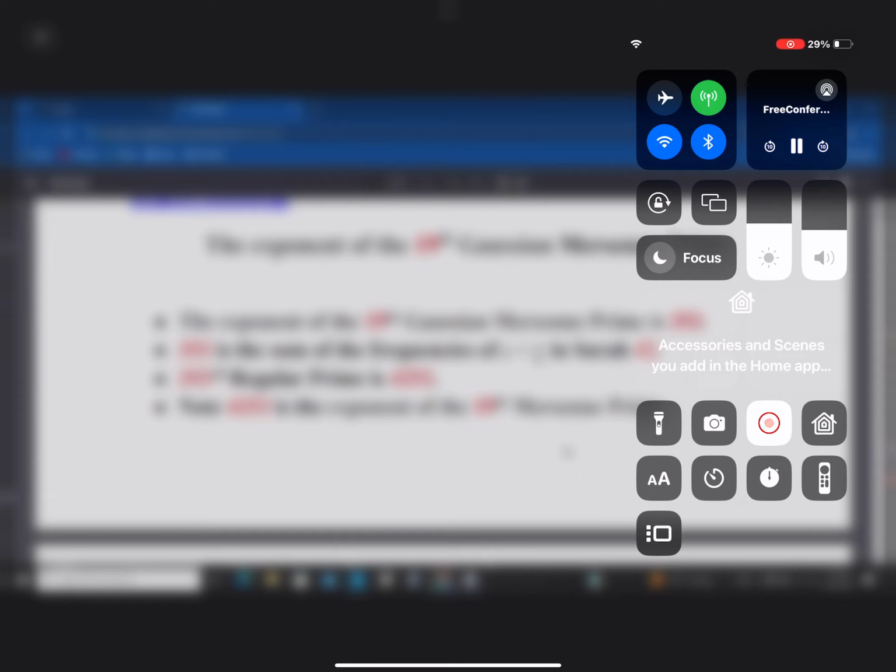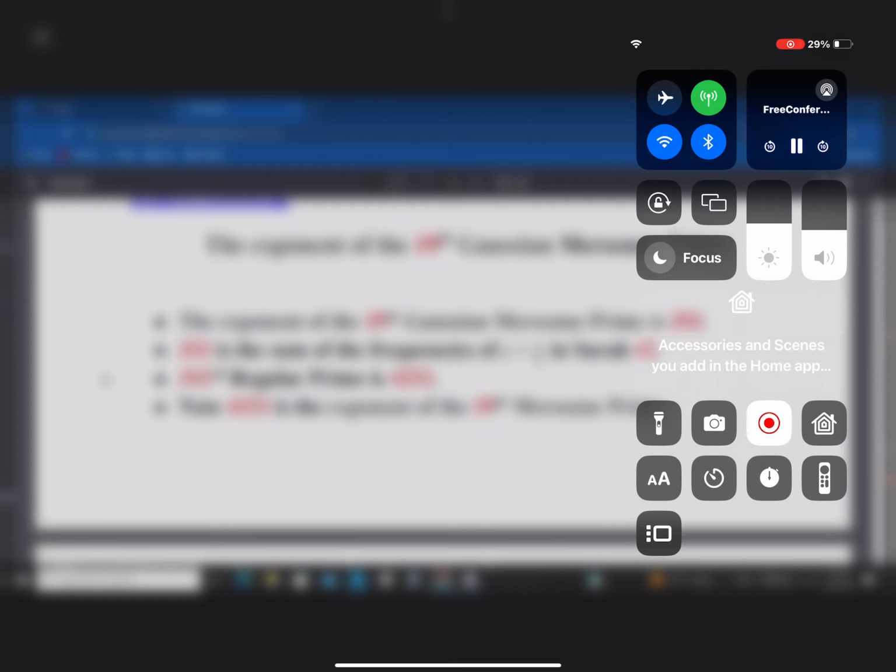The exponent of the 19th Gaussian Mersenne Prime. The exponent of the 19th Gaussian Mersenne Prime is 353. 353 is the sum of the frequency Ha plus Meem in Surah 42. Okay.